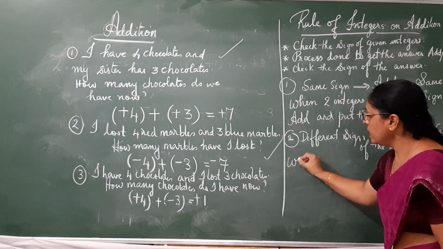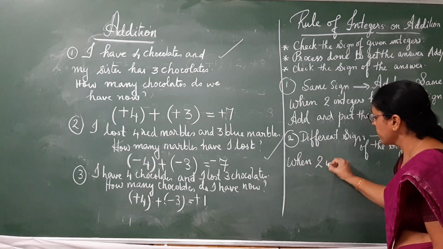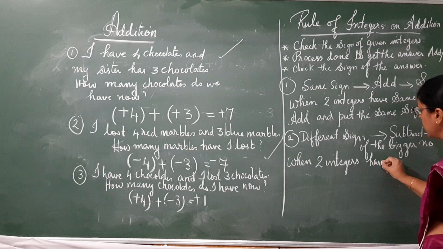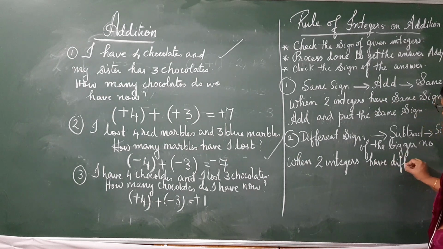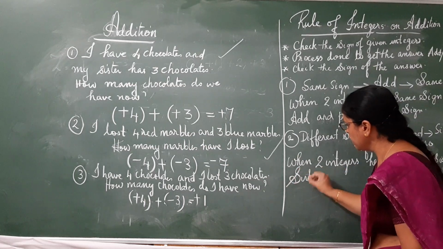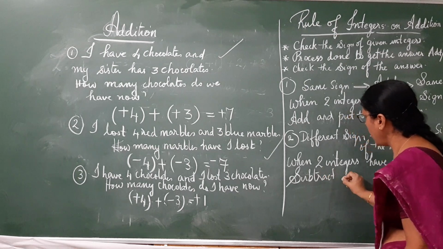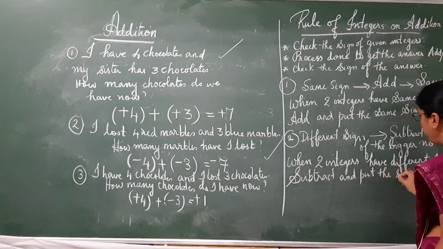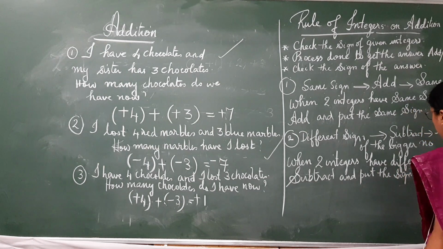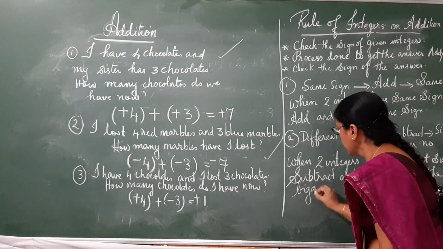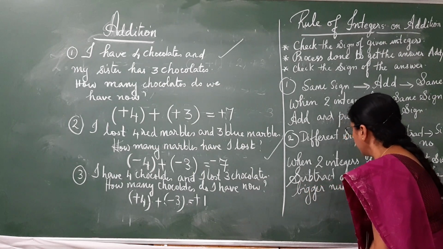That is, when two integers have different sign, subtract and put the sign of the bigger number.